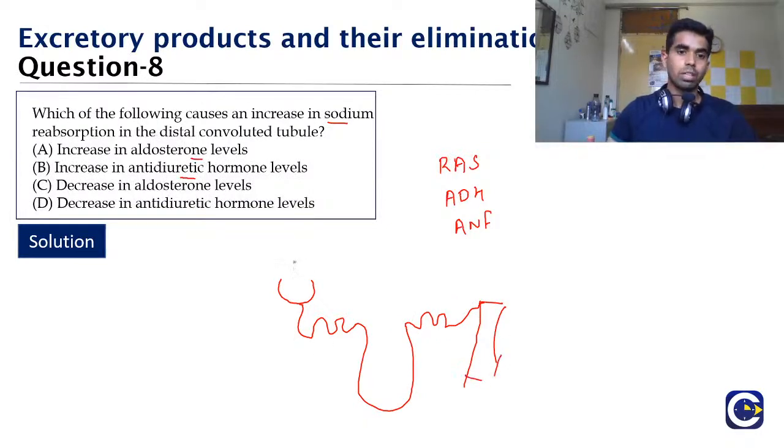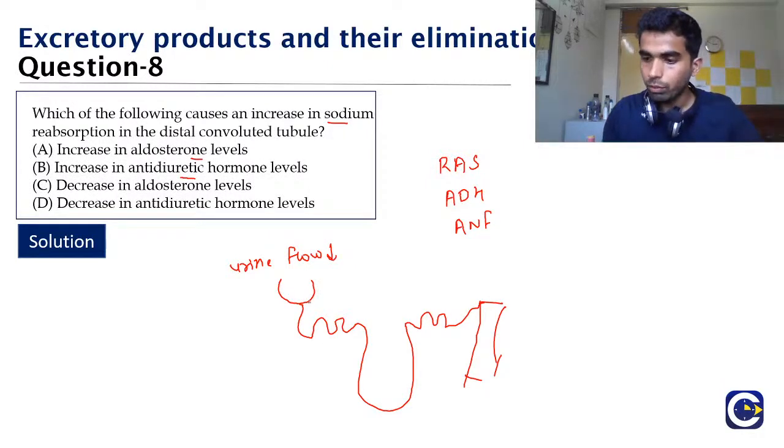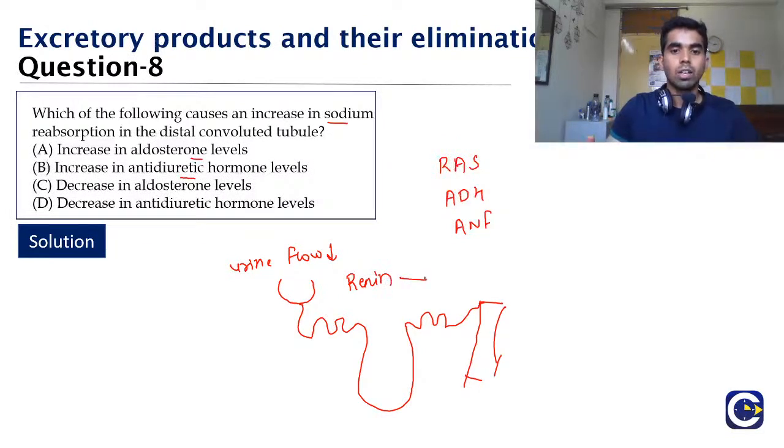Whenever the urine flow decreases, when the tubule is receiving very little urine, renin will be secreted from the juxtaglomerular cells.